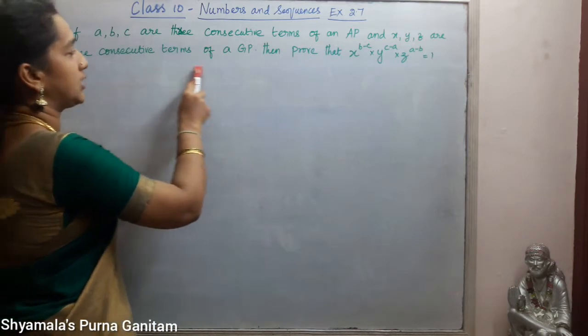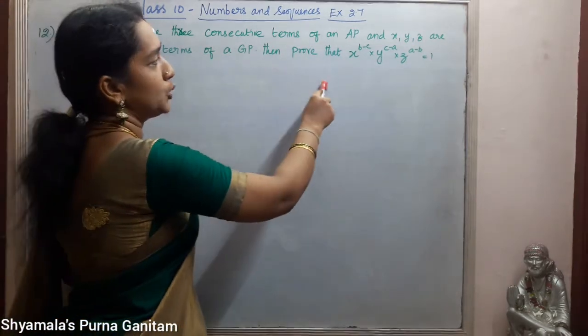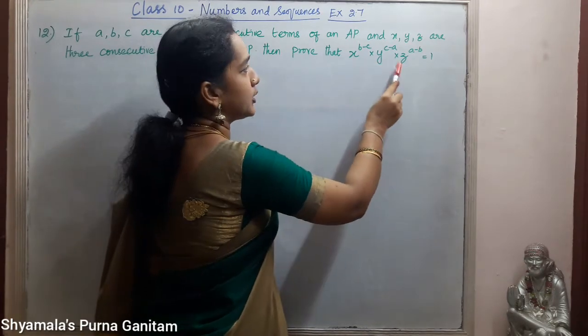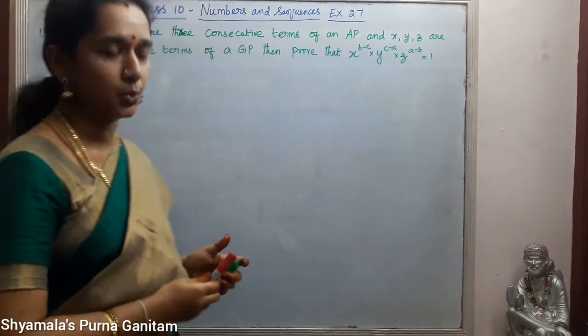Next sum is: if A, B, C are 3 consecutive terms of an AP and X, Y, Z are 3 consecutive terms of a GP, then prove that X power B minus C into Y power C minus A into Z power A minus B is equal to 1.